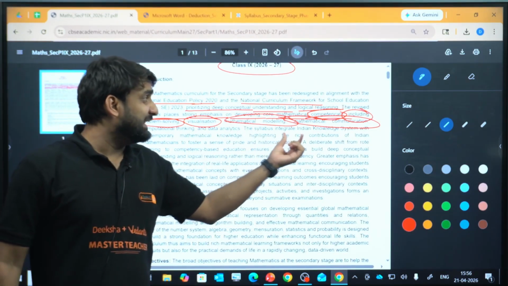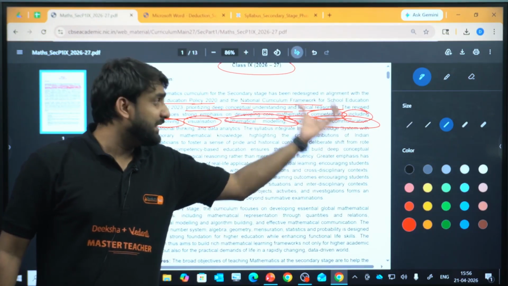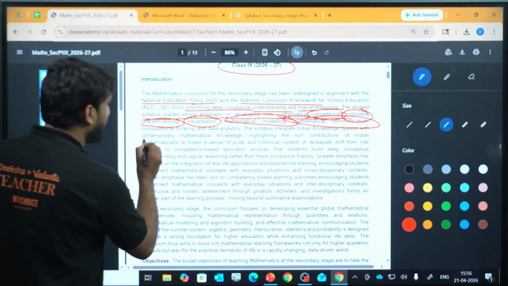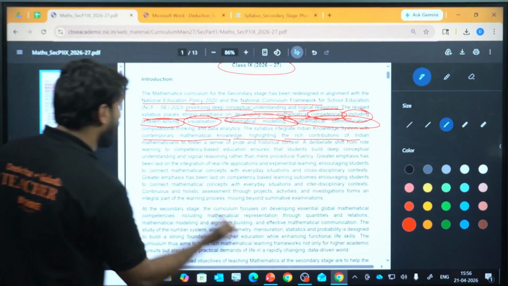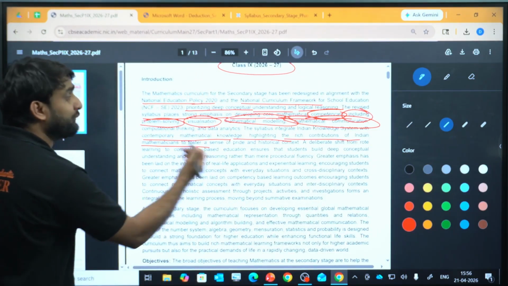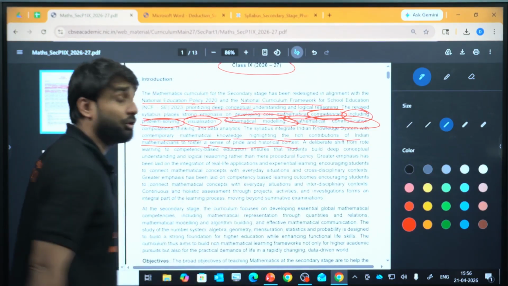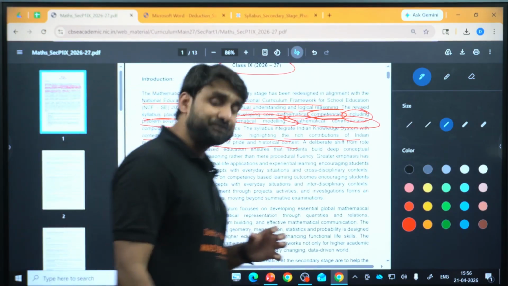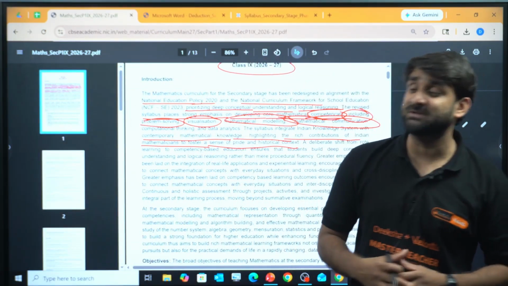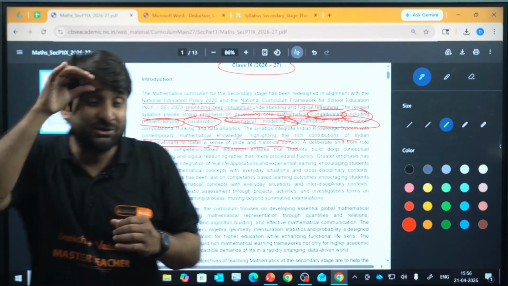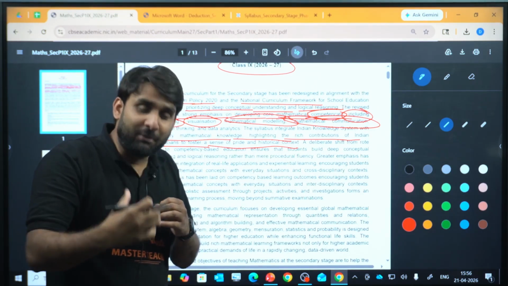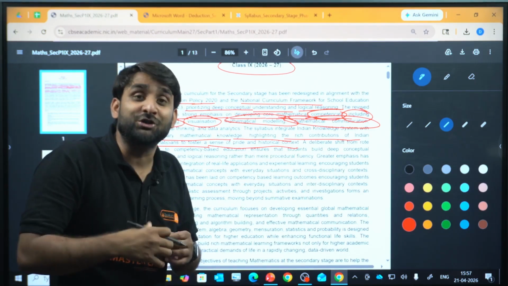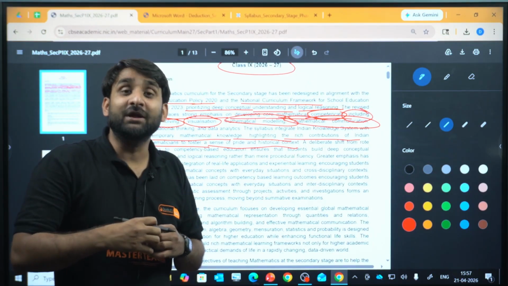The syllabus integrates the Indian knowledge system with contemporary mathematical knowledge, highlighting the rich contribution of Indian mathematicians to foster a sense of pride and historical context. So basically, this year the new syllabus is linked to ensure the pride of Indian mathematicians, their contribution, their achievements.